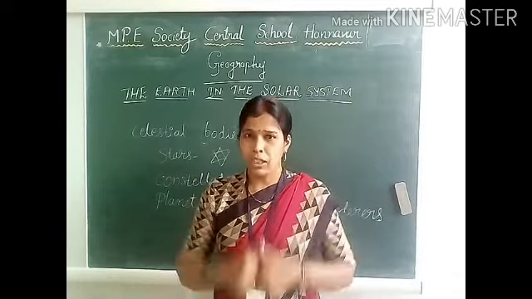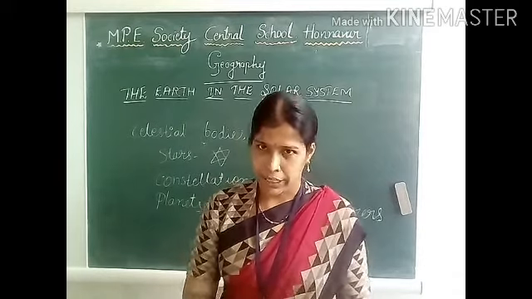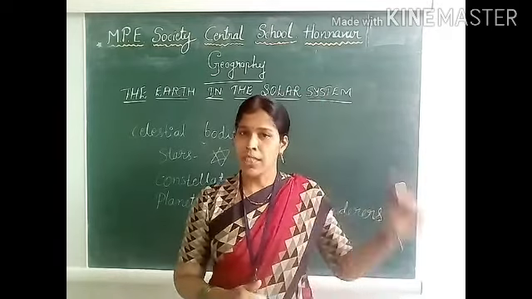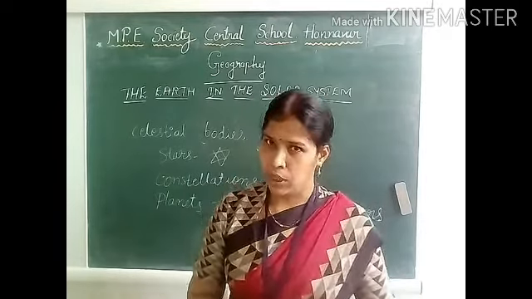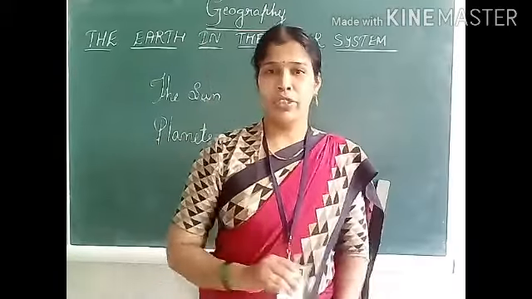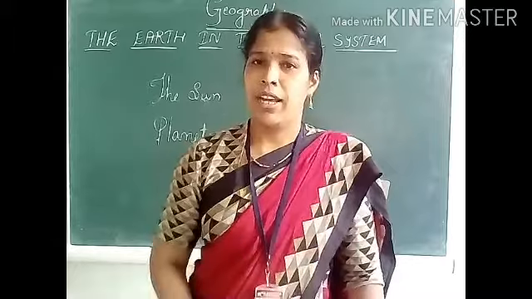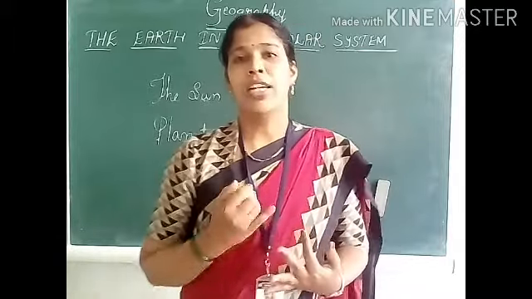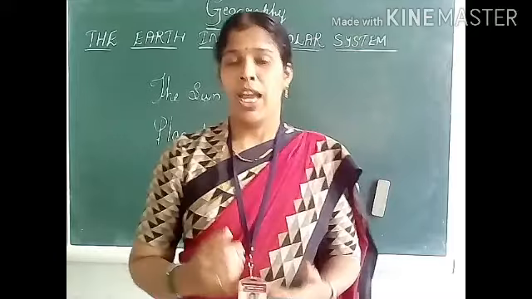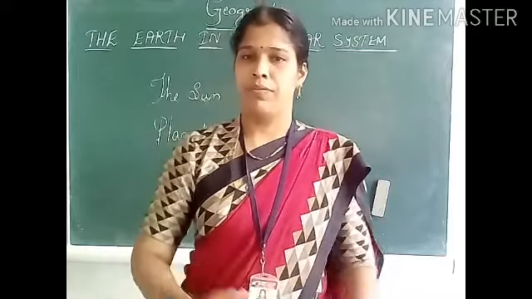So our earth is also a planet. Our earth receives heat and light from the sun. Sun is the nearest star to the earth. There are 8 planets in our solar system. They are Mercury, Venus, Earth, Mars, Jupiter, Saturn, Uranus and Neptune.